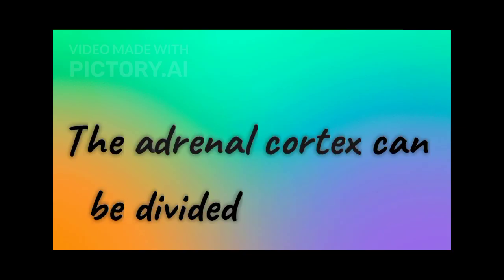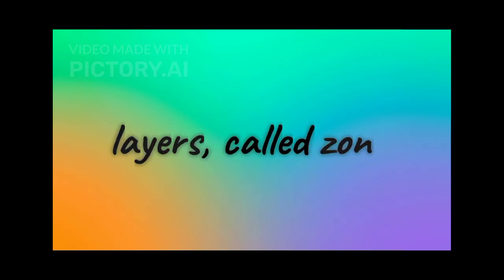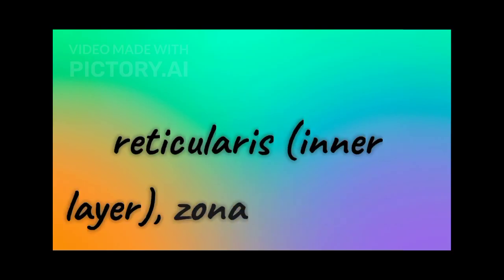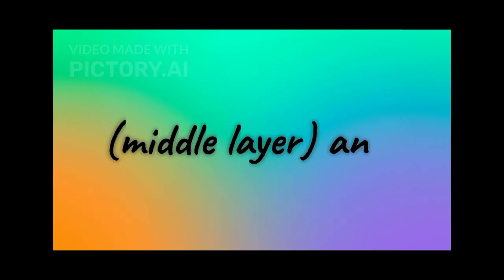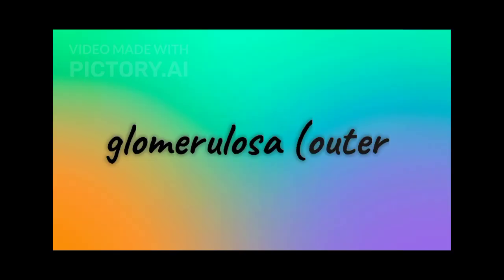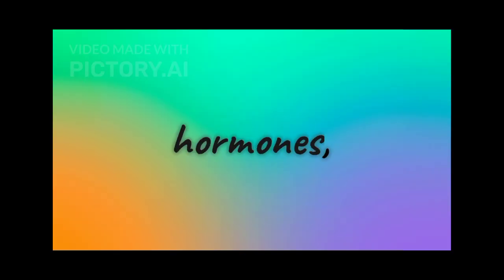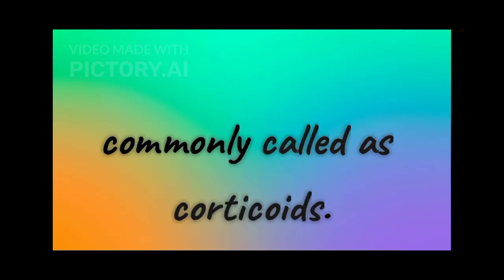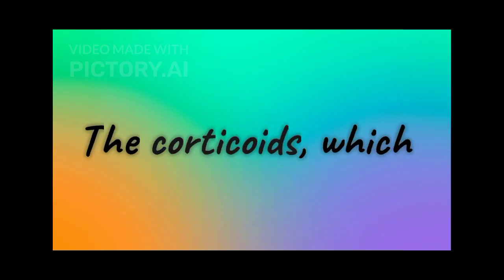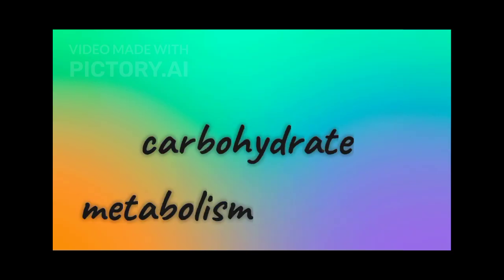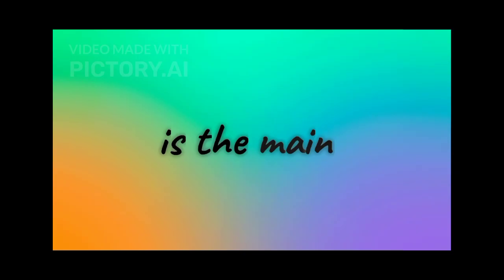The adrenal cortex can be divided into 3 layers, called zona reticularis, inner layer, zona fasciculata, middle layer, and zona glomerulosa, outer layer. The adrenal cortex secretes many hormones, commonly called corticoids. The corticoids, which are involved in carbohydrate metabolism, are called glucocorticoids. In our body, cortisol is the main glucocorticoid.